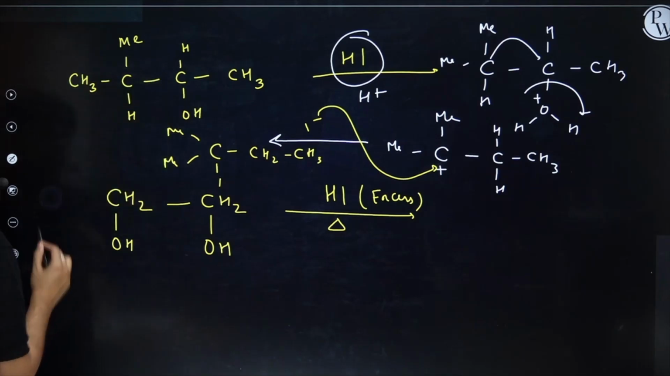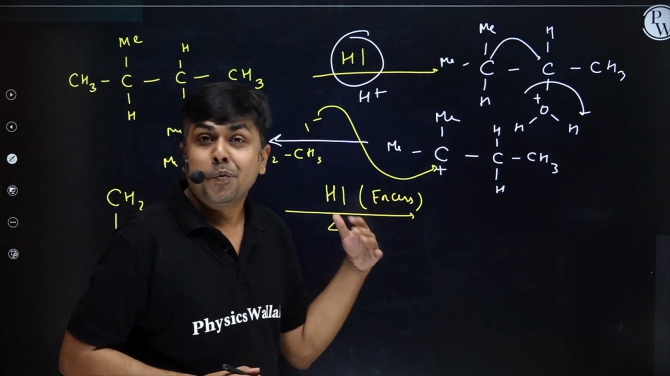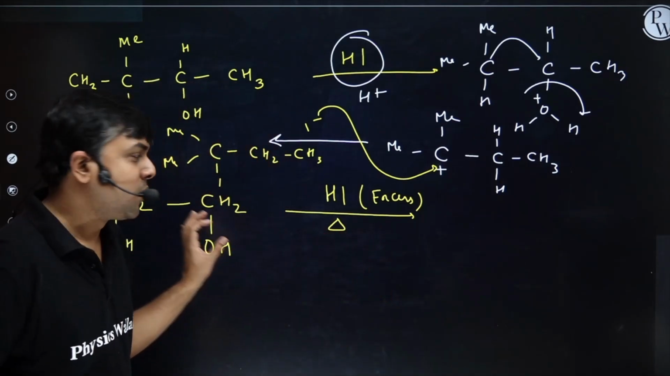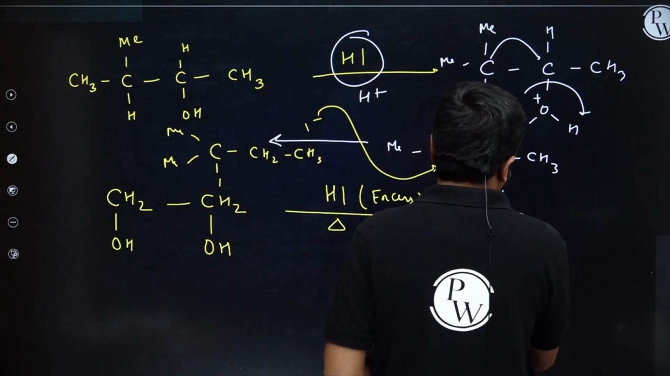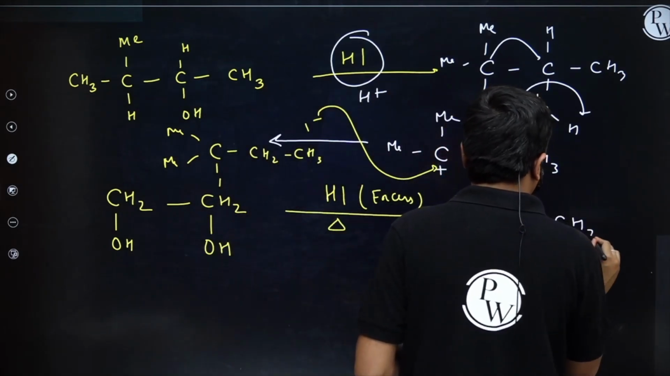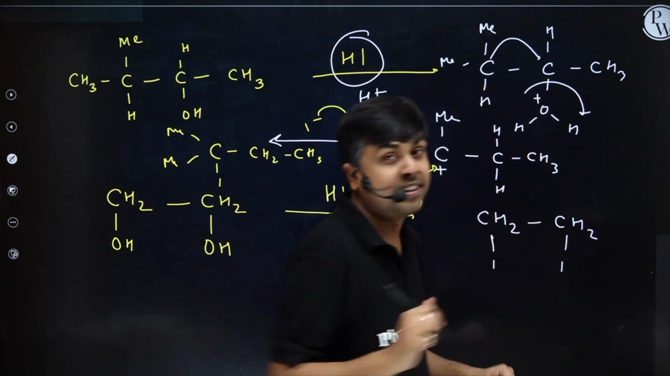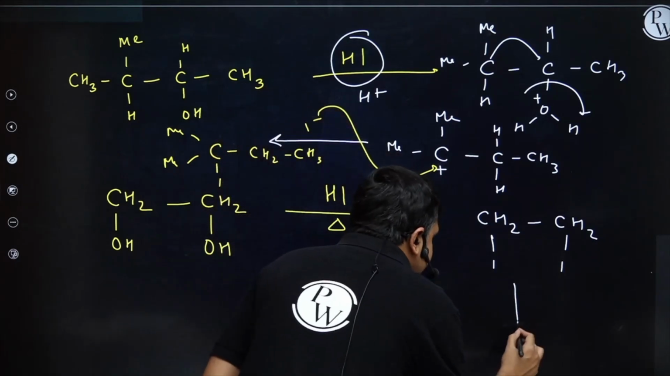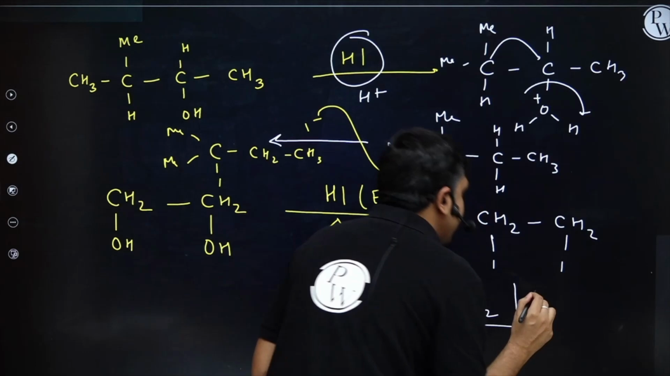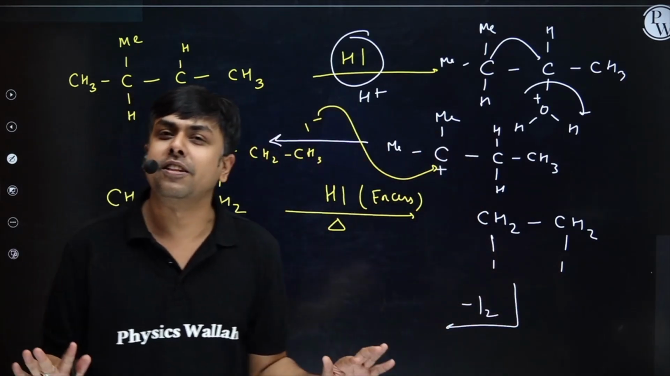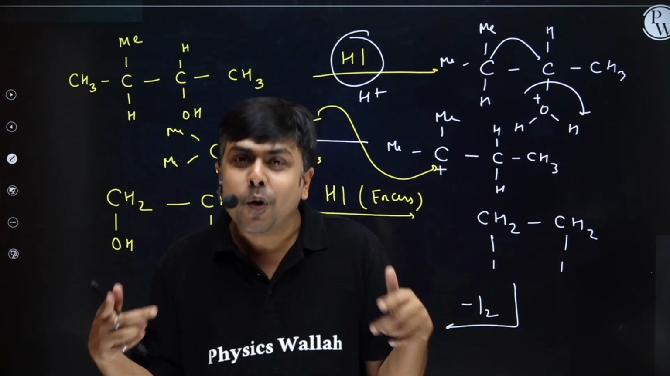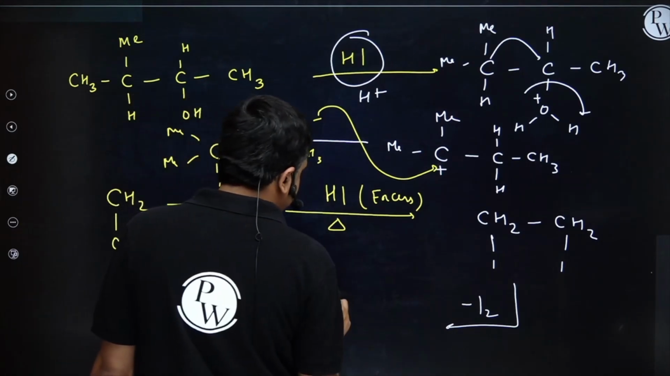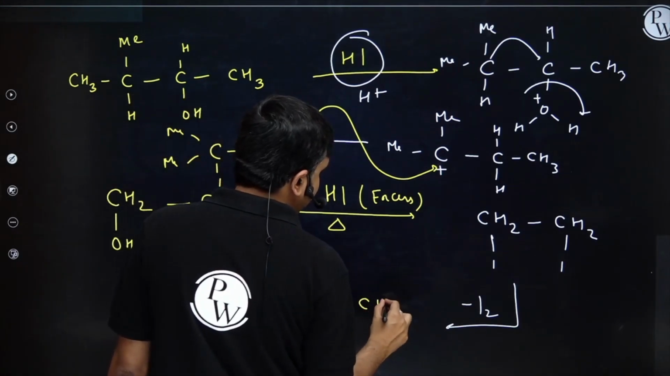Here I have HI. What will this HI do? It will do the protonation of both the alcohols. So I will have the formation of CH2I CH2I. Now this vicinal iodide system is highly unstable. As soon as it is heated, it readily loses an iodine molecule. It undergoes a dehalogenation process, removal of both the halogens. Now I will have the formation of the alkene, CH2 doubly bonded to CH2.